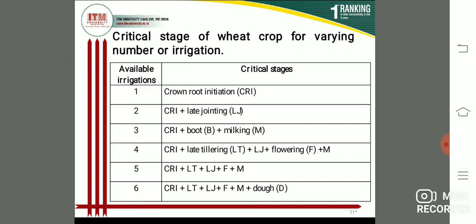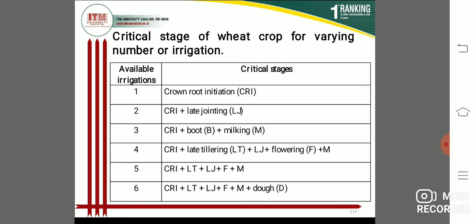This is the third stage. Fourth is CRI, late jointing plus late tillering plus flowering plus milking. So this is the fourth stage. Fifth, students, CRI stage plus late tillering plus late jointing plus flowering plus milking. So this is the fifth stage. Sixth stage, students: CRI plus late tillering plus late jointing, flowering plus milking plus dough condition. So this is the sixth stage.